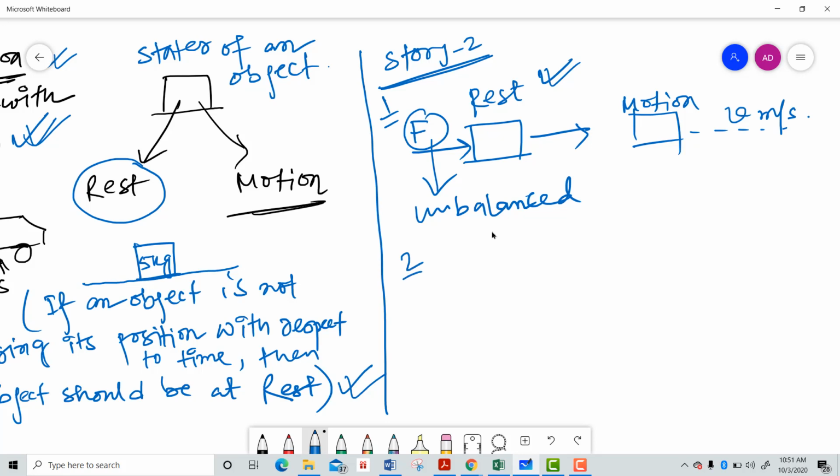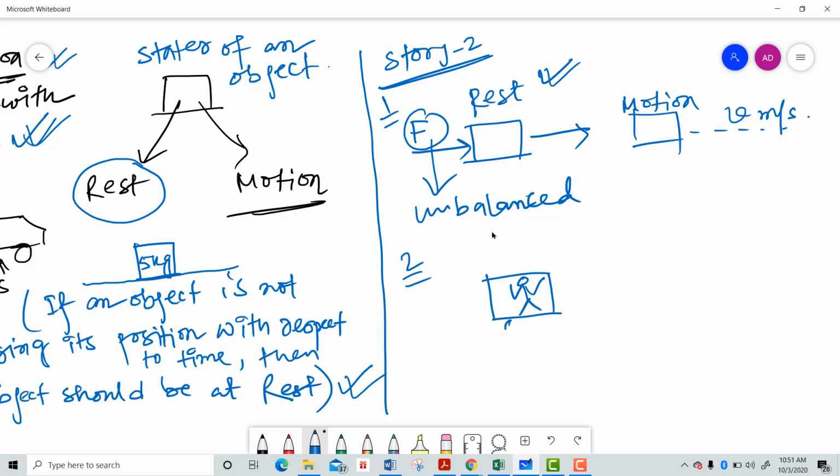What about case 2? Now if we assume that we are riding a bicycle, let's suppose I am riding a bicycle, that's me, actually it's a box. I don't know how to draw a bicycle.